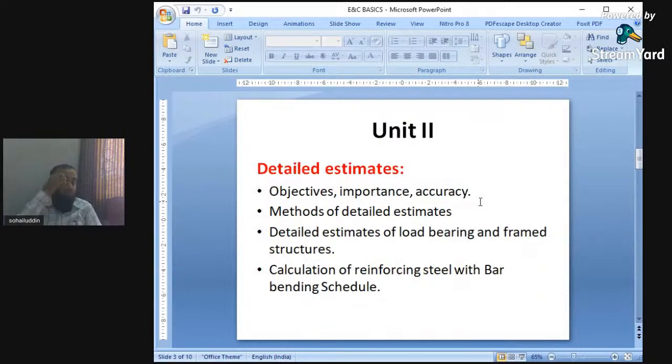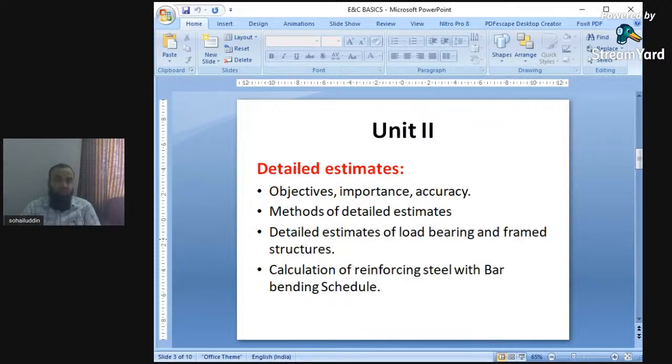Next, important, is unit number 2, detailed estimate. Whether the PPT is visible or not. Unit number 2, detailed estimate. Next is detailed estimate, objectives, importance, accuracy. Next is methods of detailed estimate.